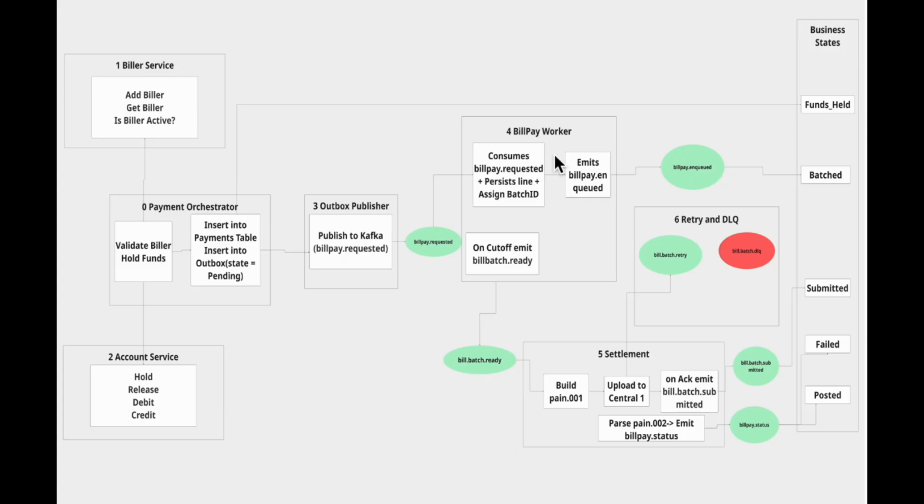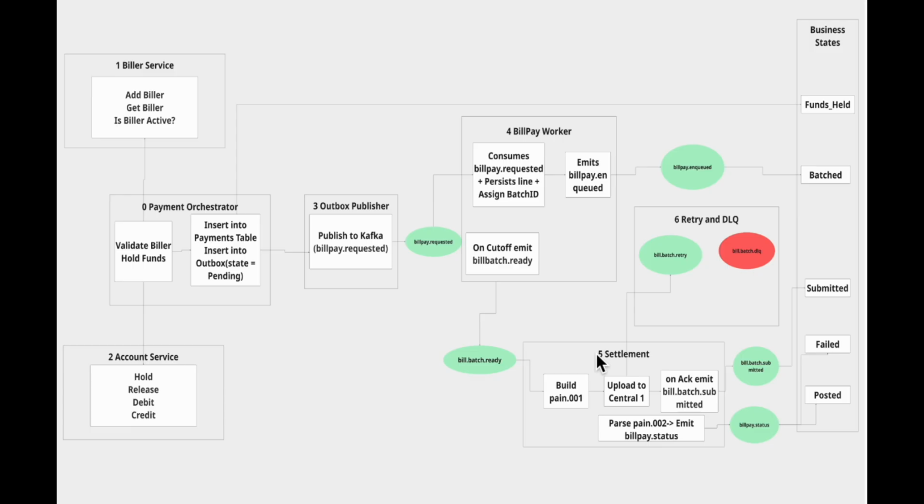The second responsibility of BillPay Worker is that it waits for the magical moment called the cutoff time, like 4 p.m., when it wakes up and says, all right, everyone gather up, we are going as a group. So it collects all pending bill lines, groups them into a batch, and emits an event telling settlement, bill batch ready.